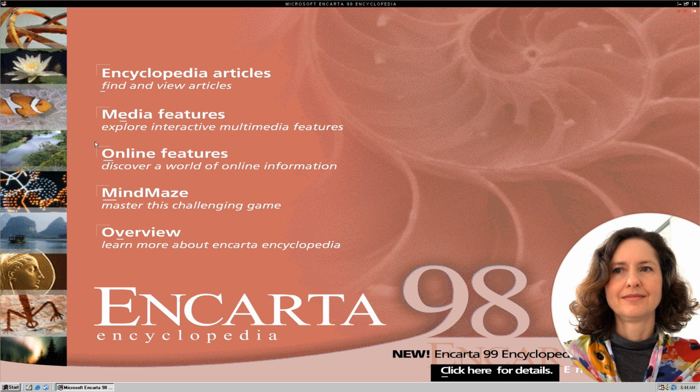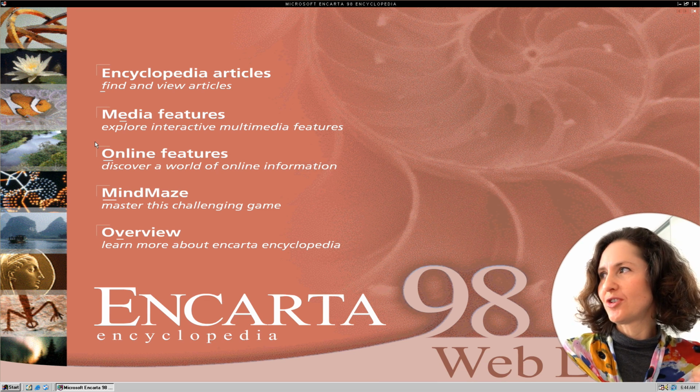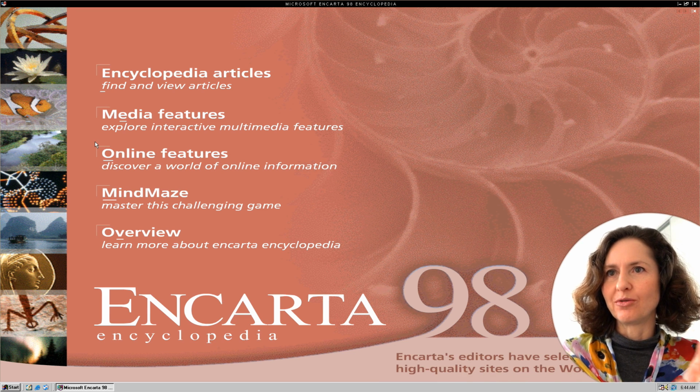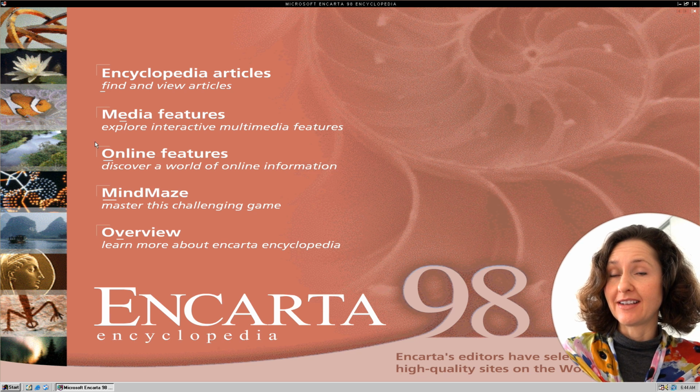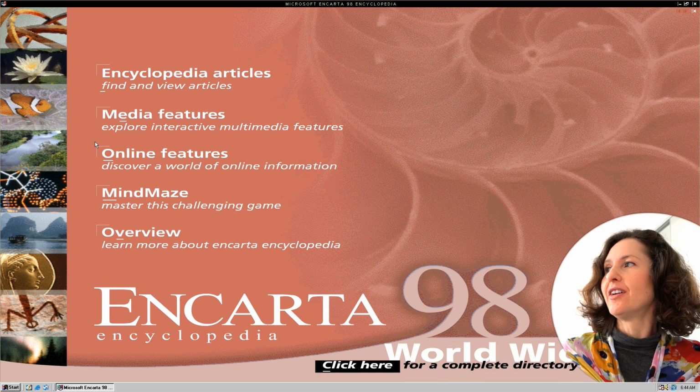So if you have kids that need the internet, but you don't have quite enough money to be paying monthly or weekly for the internet, this would be an alternative. But the thing is, you have to search for the information under headings and all this sort of stuff, whereas if you're browsing the net, you could even type in a question and then it gives you all the search results based on that question you asked.